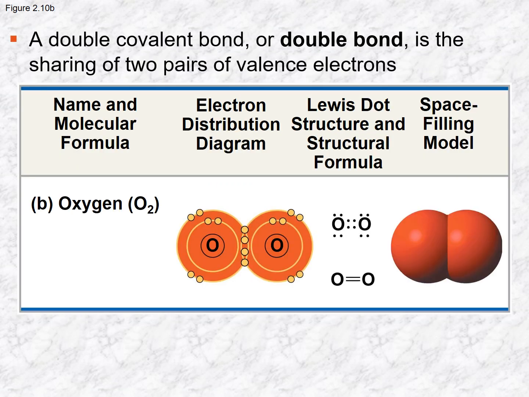Now, you could have a double bond, right? So here we have oxygen. Oxygen can double bond with another oxygen, but it can also double bond with other things as well, like carbon. But in a double bond, there are 2 pairs of electrons being shared. And the same rules apply. Each of these 4 electrons counts as electrons in each of the atom's valence shell. And again, you can see the Lewis dot structure showing just the valence electrons. And when you show a double bond in the structural formula, it's going to be 2 solid lines. And then here is the space filling model.